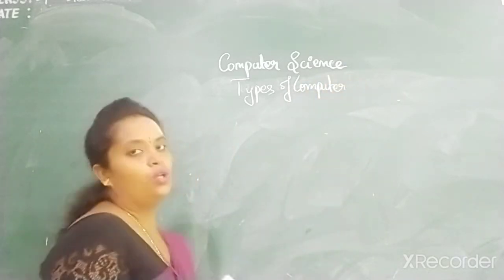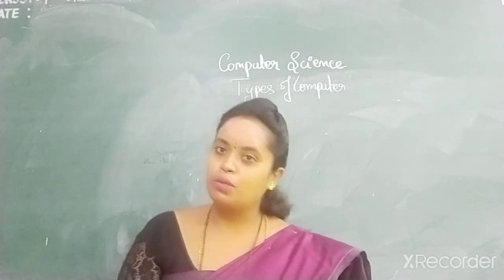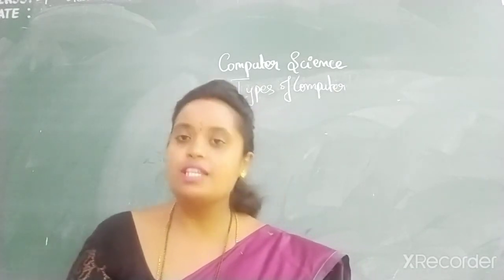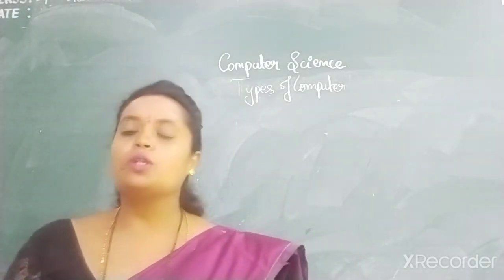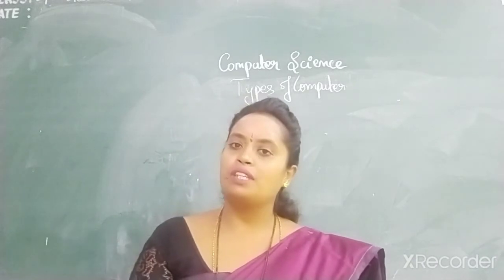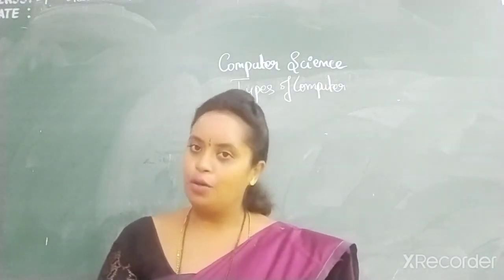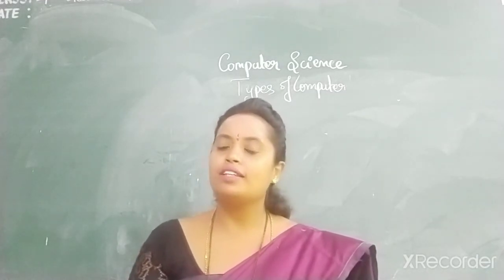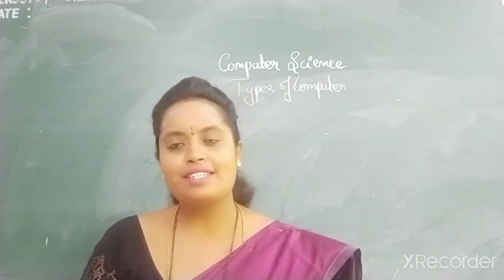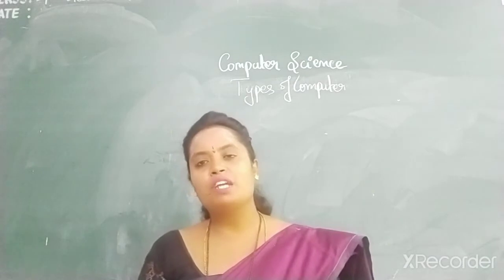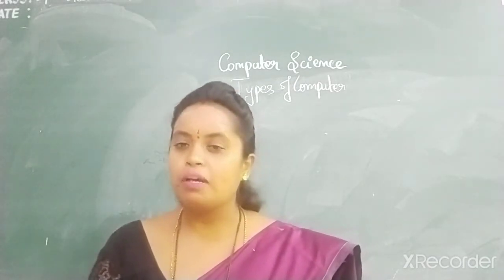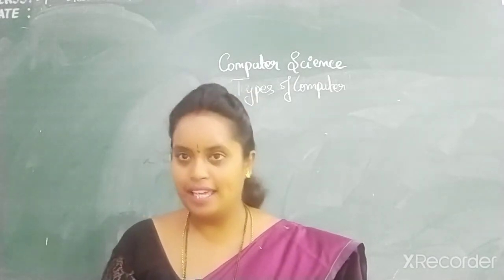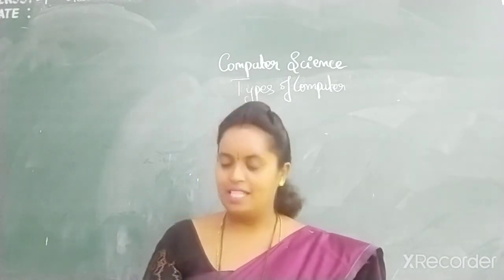So as you all know, what is a computer? A computer is an electronic device which takes in the input, processes it and gives out the data or the output. You also know what data is. Data is a collection of raw facts and figures. What is information? Information is nothing but processed data.